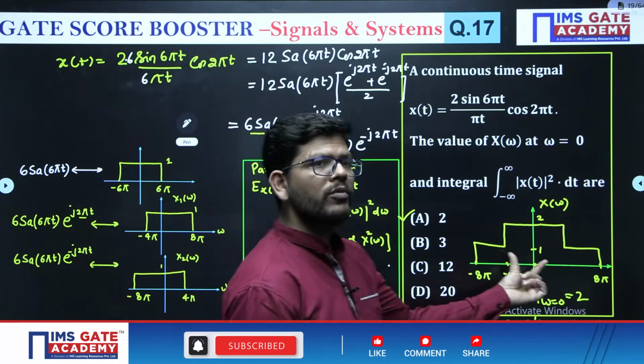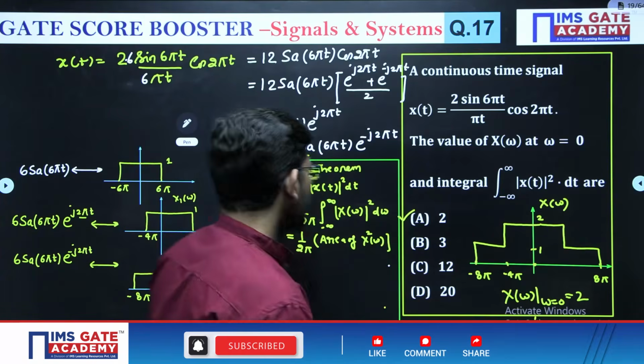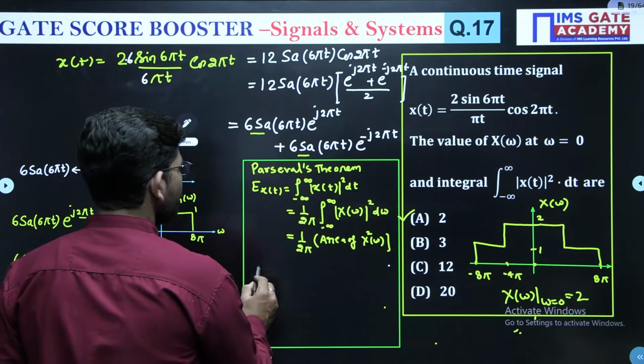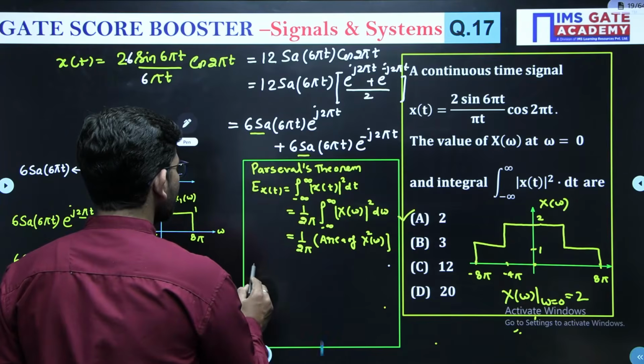So this is x of omega. What is x square omega?